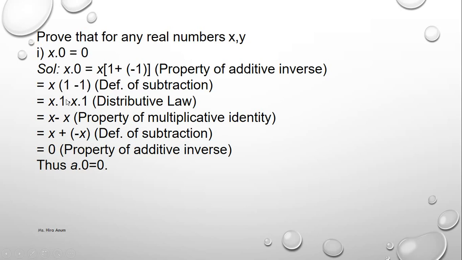Distributive law: x multiplied by 1 minus x multiplied by minus 1. Property of multiplicative identity: x minus x. Then we use the additive sign, the plus sign, and minus 1 multiplied by x according to the definition of subtraction. It becomes 0. The property of additive inverse holds. Then A dot 0 equals 0.